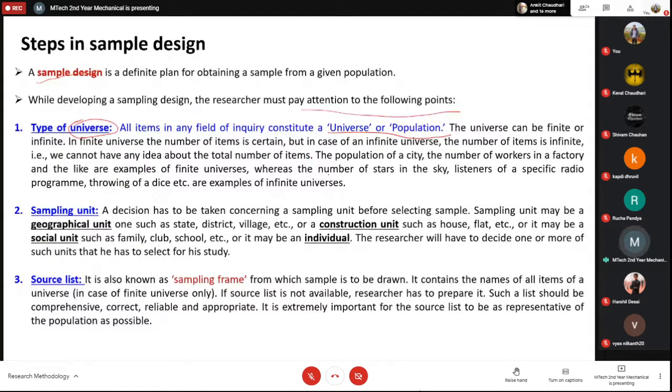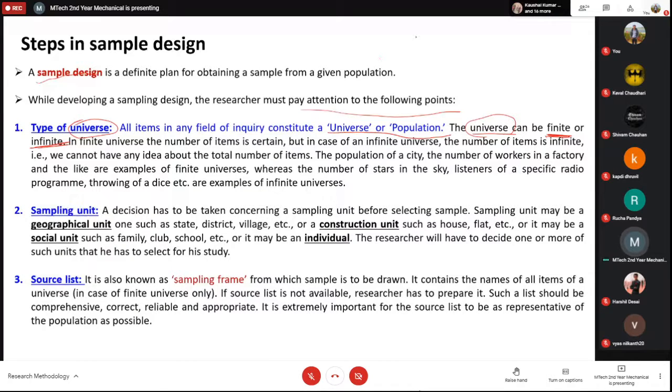Means the universe can be finite or infinite. Okay, so basically with this line, I can say that using the word universe is actually not appropriate. So the population can be finite or infinite. What does it mean? If it is a finite population, that means you can measure it or you can count it or you have the idea. Okay, it can also be infinite. Infinite means you cannot measure or you cannot count.